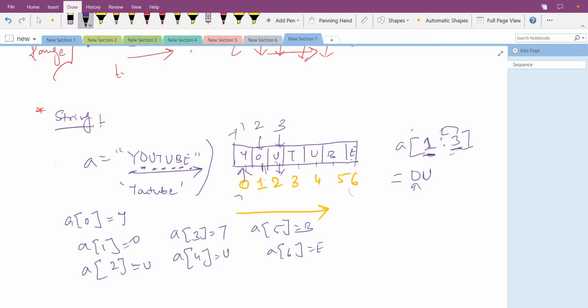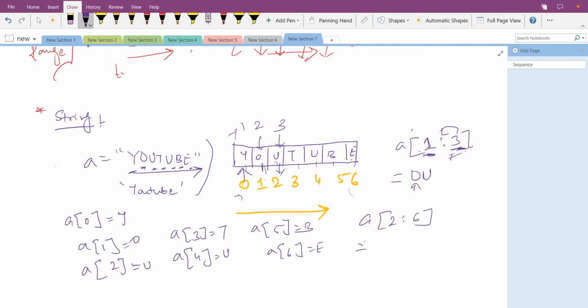You can remember it this way: whichever value will be there, 1, 2, 3, I have to put the indexing 1 less than that. So suppose I required 2 to 6.